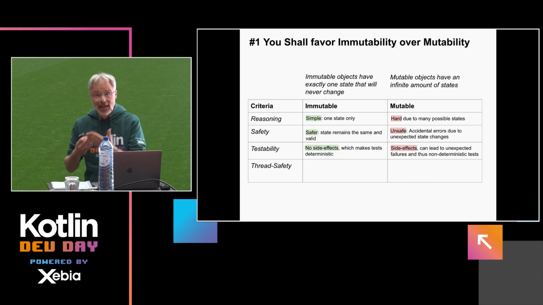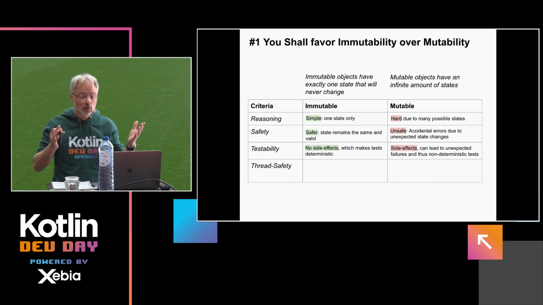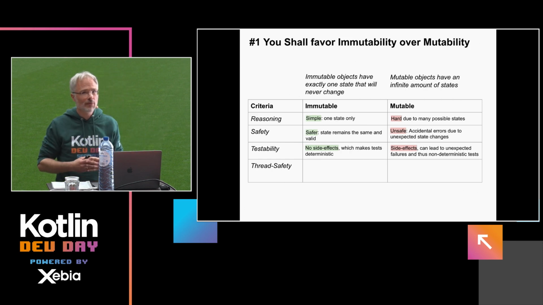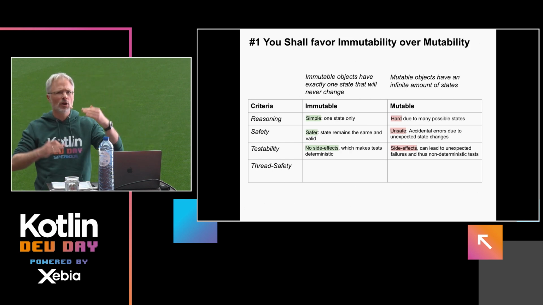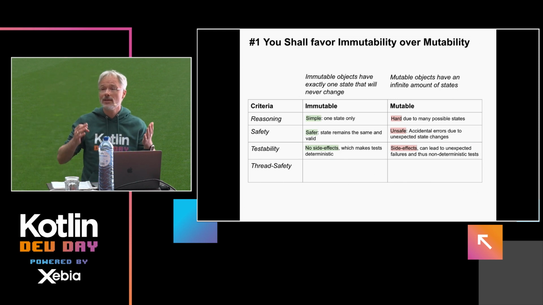Immutability implies no side effects, so testability is easy in the sense that you always get a deterministic result. Whereas with the mutable case, we all know a situation probably where you have 3 tests running, and depending on the order they run, they succeed or they fail, which most of the time implies a certain amount of mutability.